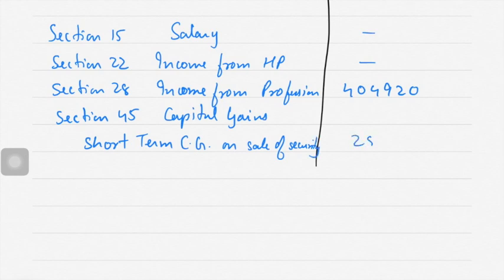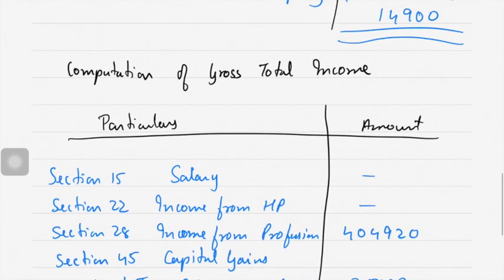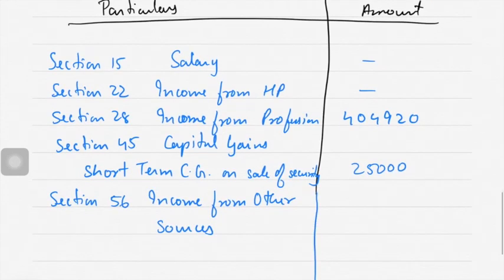How much is it? 25,000. And then the last one, section 56. Income from other sources, which is 14,900. Total it.